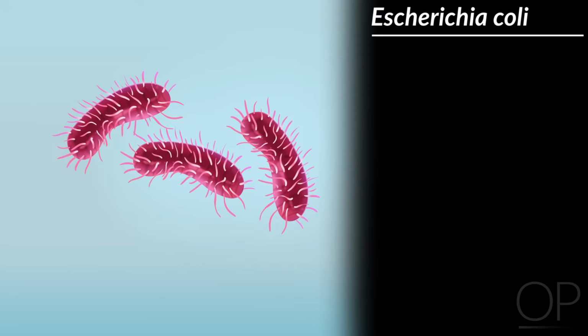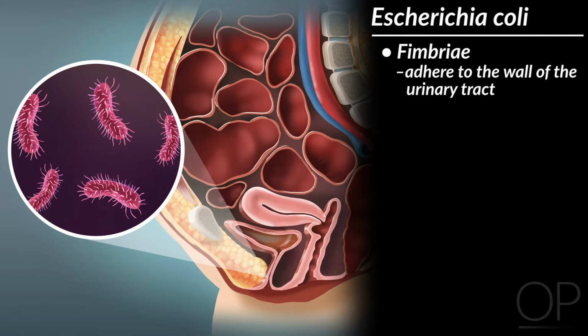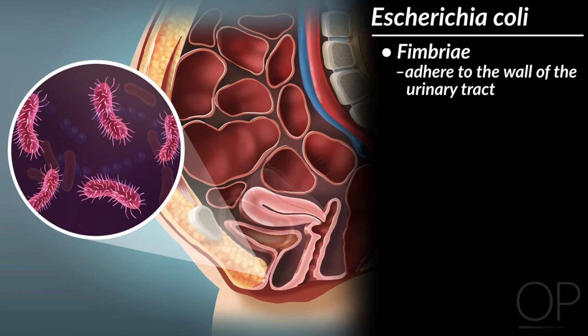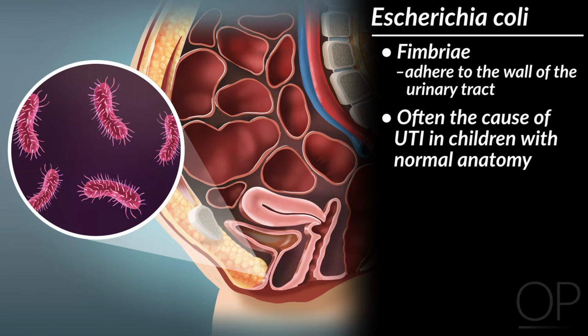Most UTIs are caused by Escherichia coli, or E. coli. It has a variety of virulence factors that make it a powerful uropathogen, including fimbriae or finger-like projections that allow it to adhere to the wall of the urinary tract. Many other bacteria are washed away by the normal flow of urine, but uropathogenic E. coli remains, grows, and ascends. Because E. coli has very effective mechanisms to cause infection in the urinary tract, it is often the cause of UTI in children with normal anatomy.